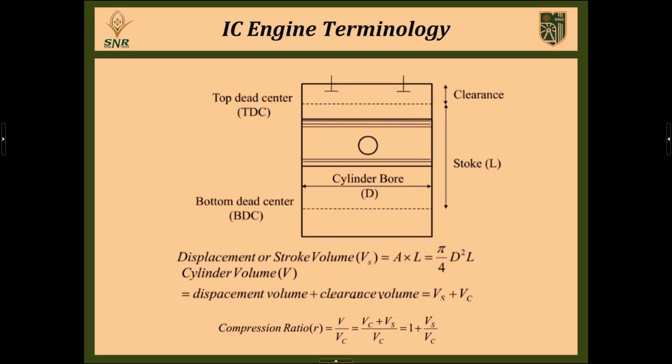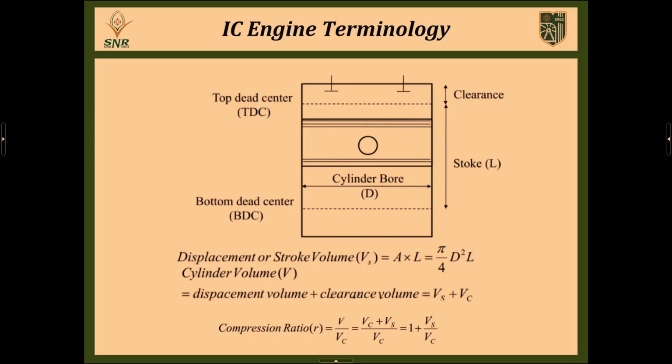Generally it is called the piston reciprocating area. Then the next one is bore. What is meant by bore? B-O-R-E. Bore means the diameter of a cylinder. So generally the piston diameter is called the bore. So L means stroke, D means bore.